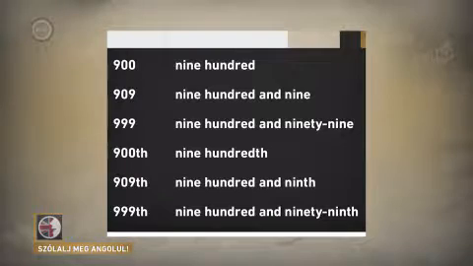Okay, so we know that we put the word "and" before the last two numbers when we're dealing with numbers above 100. So this means that we know that 900 is nine hundred, 909 is nine hundred and nine, and 999 is nine hundred and ninety-nine.